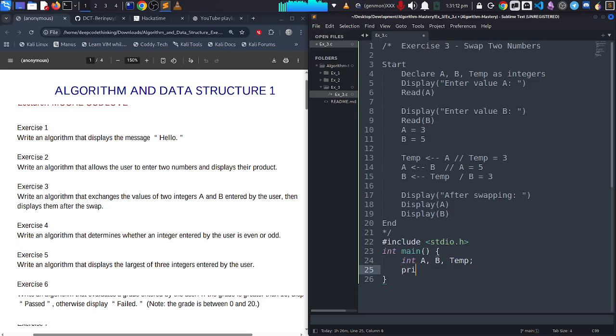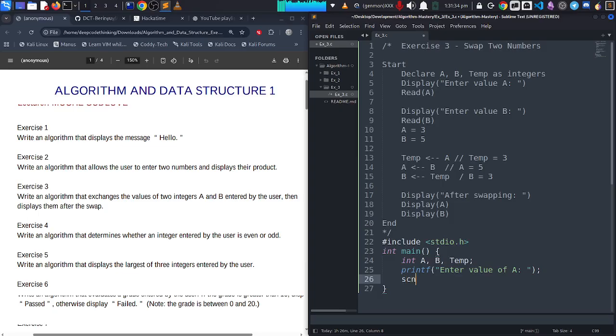So I will say printf display. To write display in C, just write printf. Now inside the brackets you put double quotes. You can now say enter value of a, right? Now semicolon, always end your statements in C with semicolon.